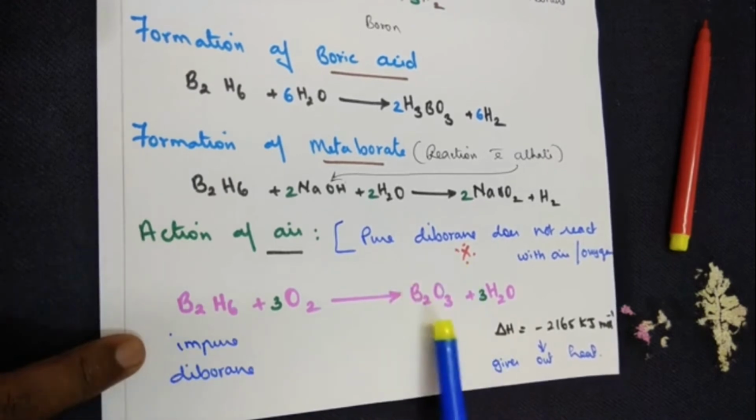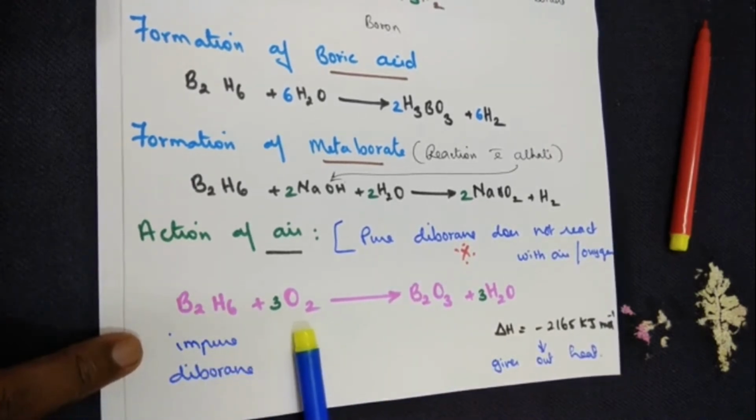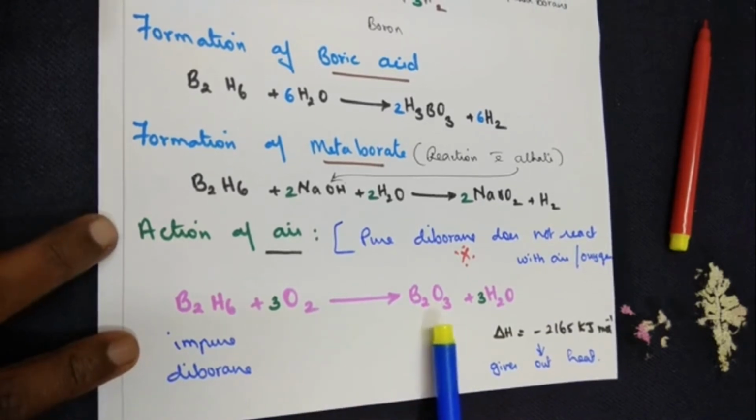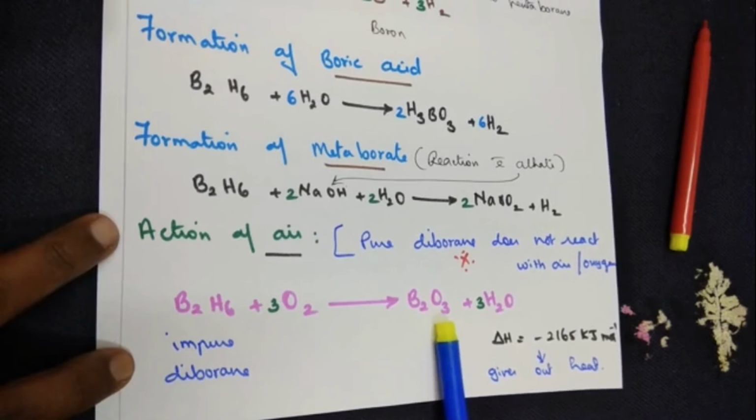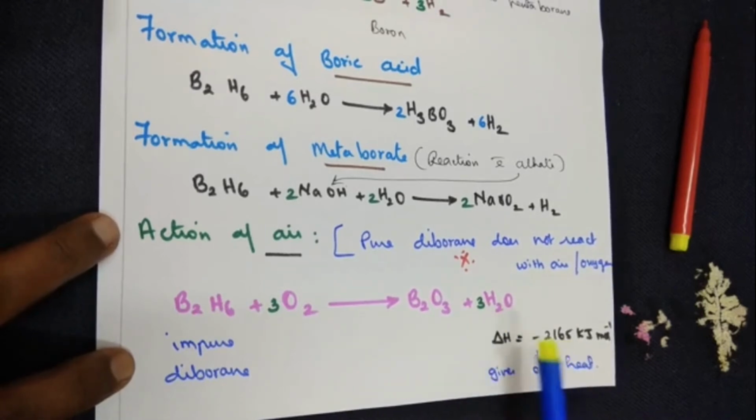They all come up to the same molecular formula. So, the impure diborane treats with oxygen, giving rise to boron oxide or boric anhydride, anything you can call it, and the water form, it gives the water, and a lot of energy, heat is being released.